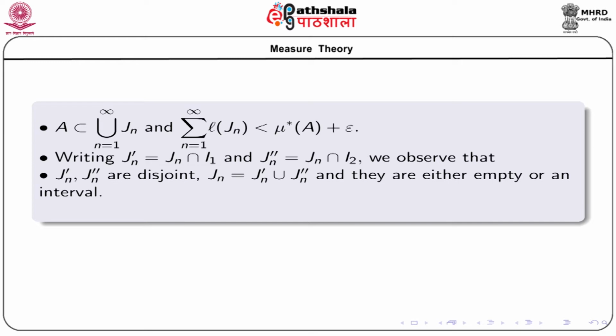Jn is the union of these two sets Jn dash and Jn double dash, and as we said, they are either empty or an interval. Consequently, from the notion of the length function, we already have that l(Jn) is equal to l(Jn dash) plus l(Jn double dash).